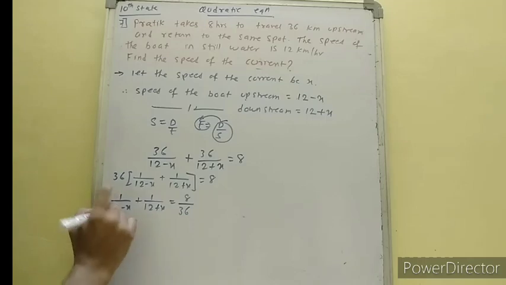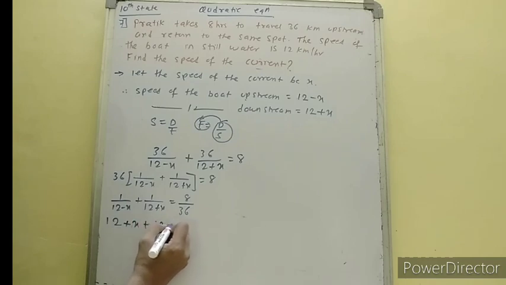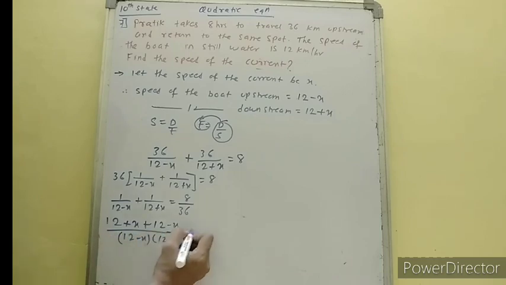Okay, when I cross multiply this, I will have 12 plus x plus 12 minus x upon the denominator, 12 minus x multiplied by 12 plus x, is equal to 8 upon 36, that is 4 2s are 4, 9 4s are 36, so 2 upon 9.